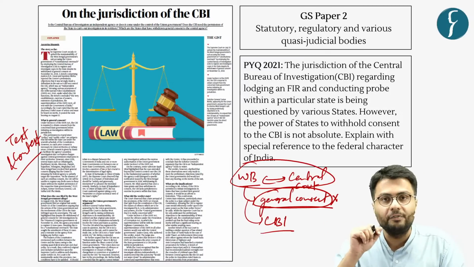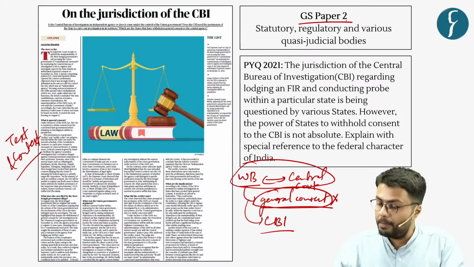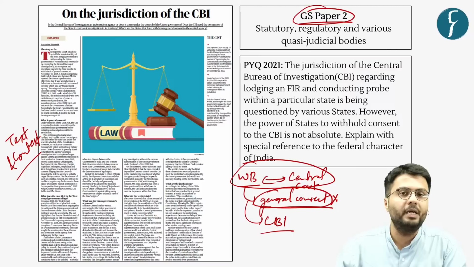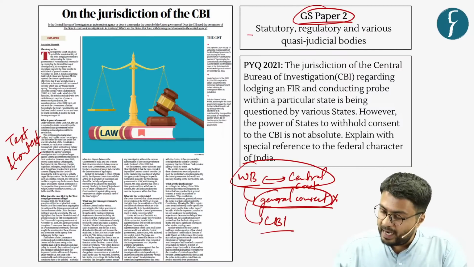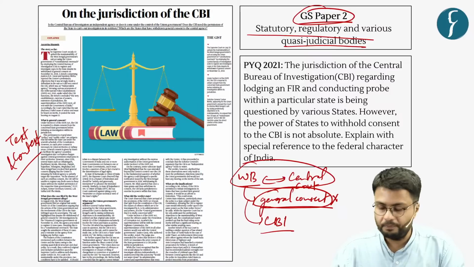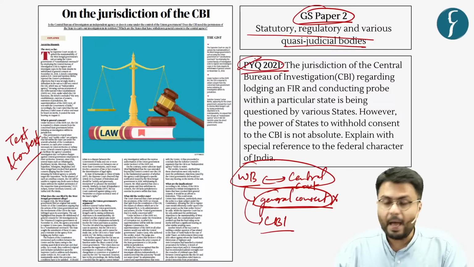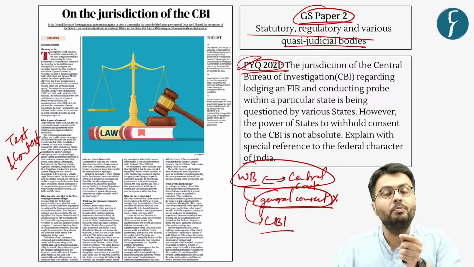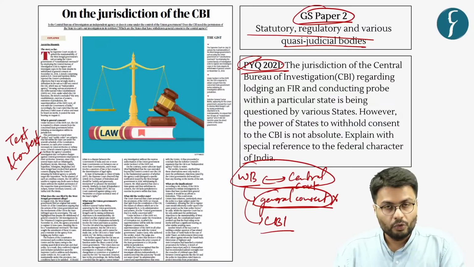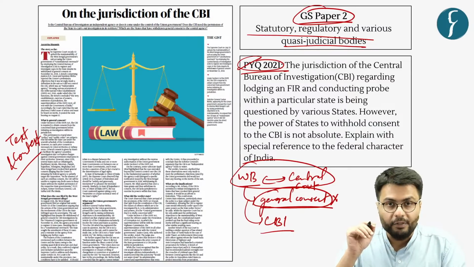more effective. Now, as you can see from the syllabus, this body becomes important from GS paper 2 perspective because the syllabus highlights statutory, regulatory and various quasi-judicial bodies. Also, if you see, a question appeared on CBI back in the year 2021 in mains examination. So, this topic becomes important from mains perspective.